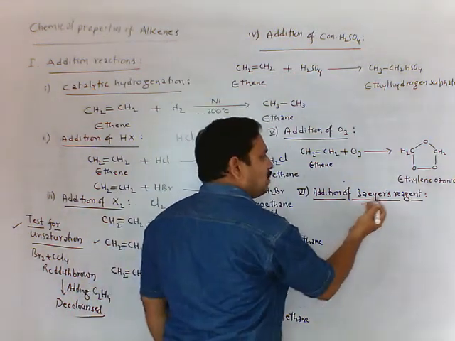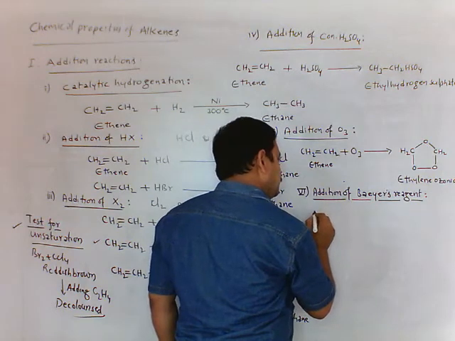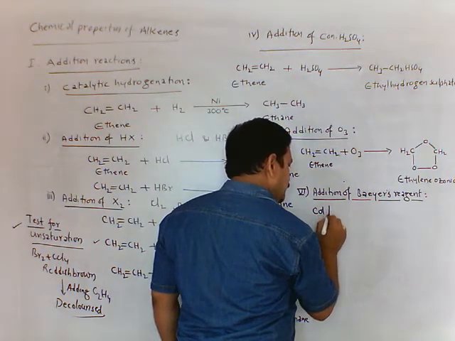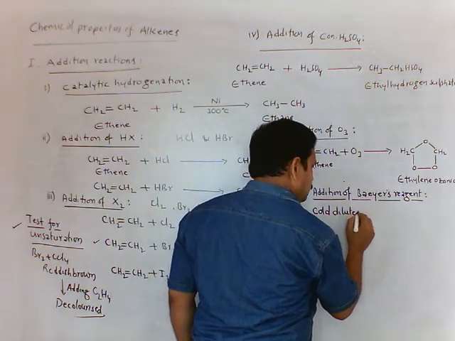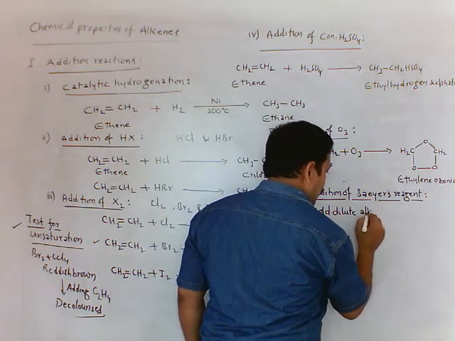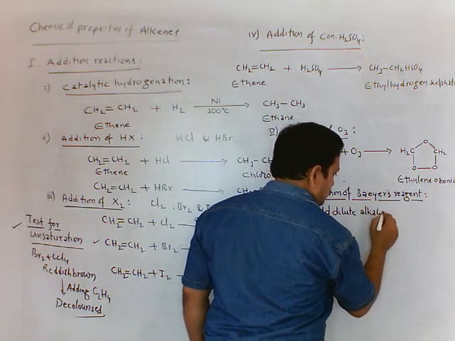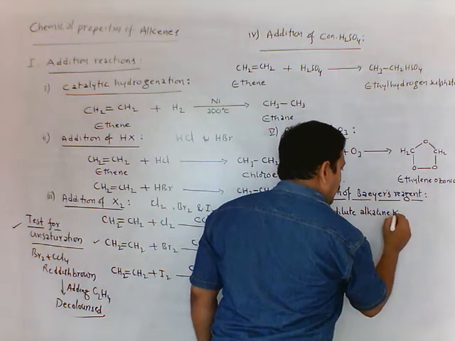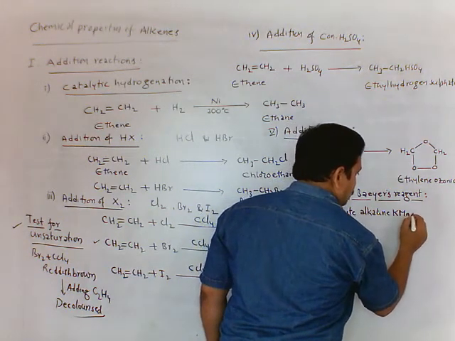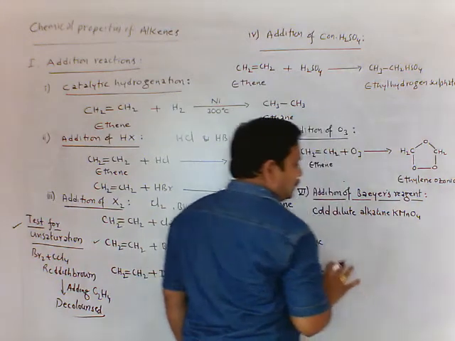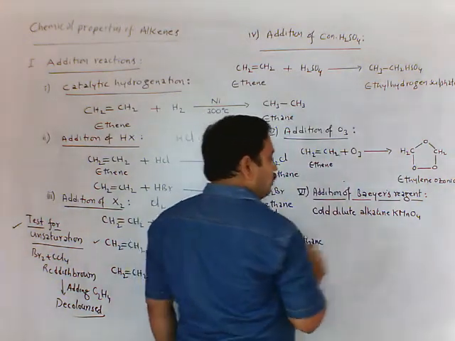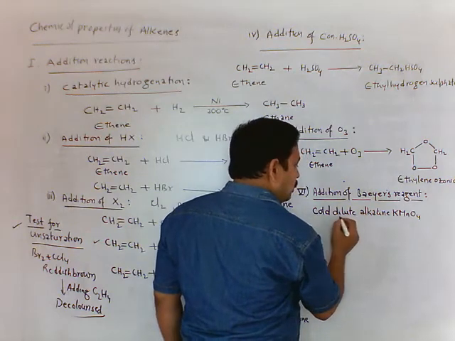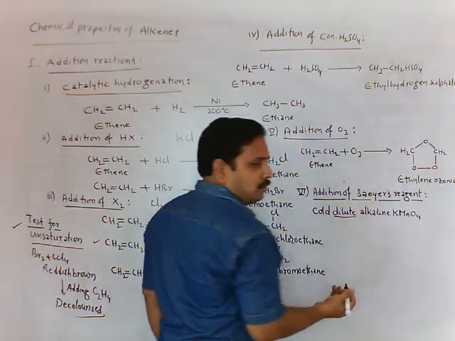That is called Bayer's reagent. This is an oxidizing agent. So very cold dilute. Dilute means more water we have.